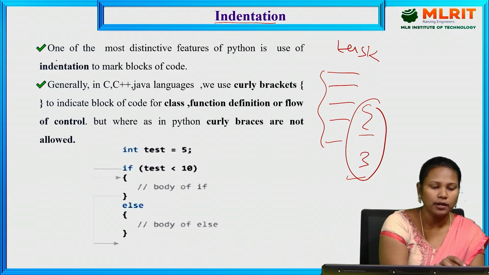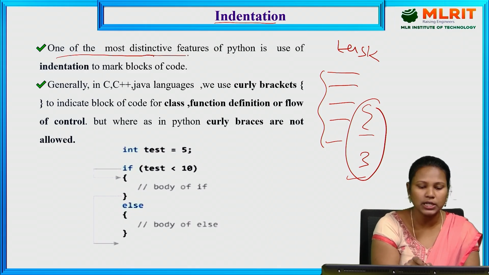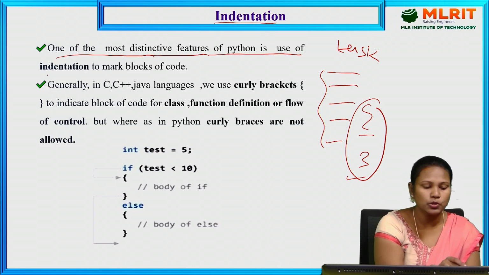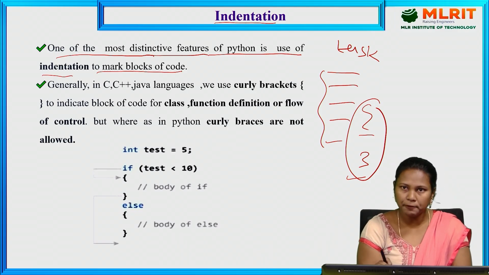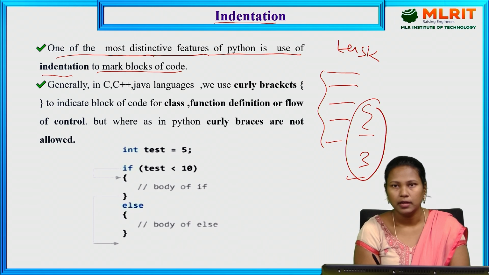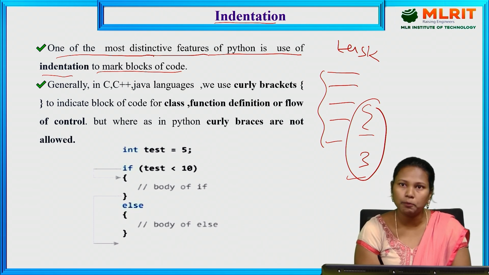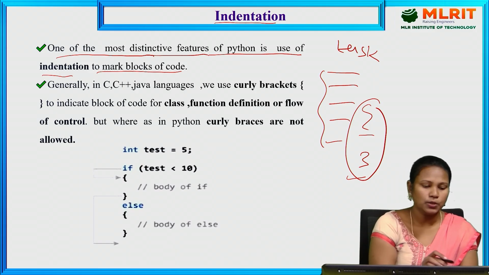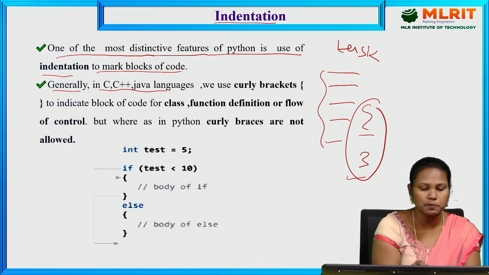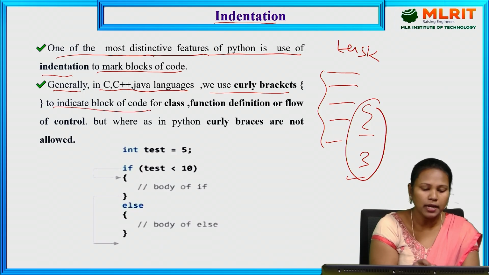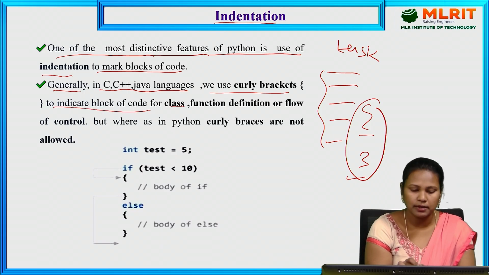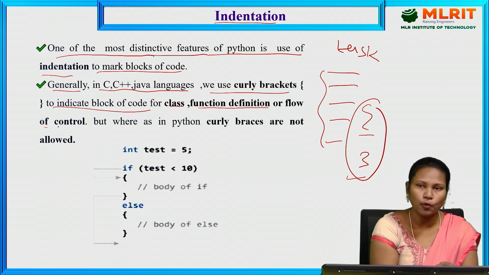One of the most distinctive features of Python is the use of indentation to mark blocks of code. To identify which block the statements belong to, we have to use indentation only. Generally in C, C++, and Java, we use curly brackets to indicate the block of code for a class, function definition, or flow of control, meaning for loops.